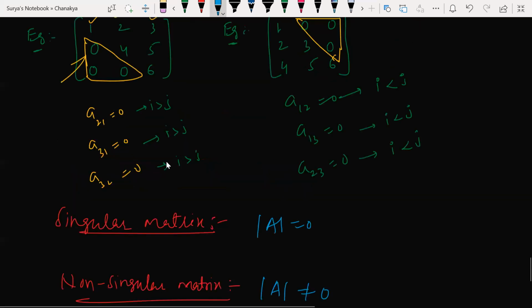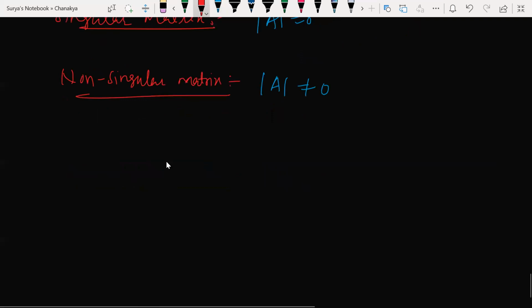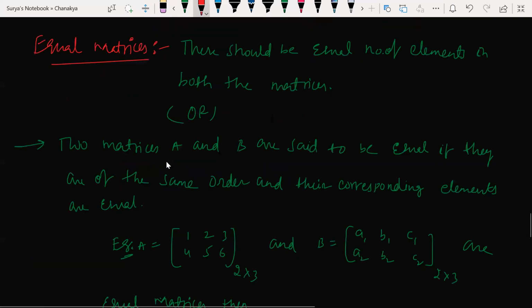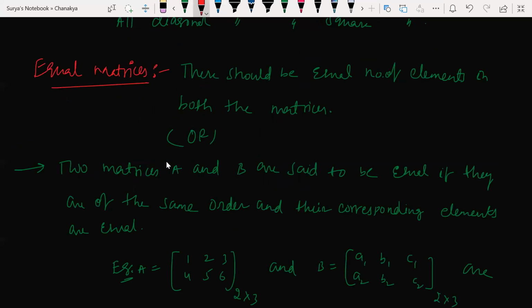Guys, now look at this here. Equality of matrices and equivalent of matrices. We were learning equality of matrices, equal matrices. What is the difference between equality of matrices and equivalent of matrices?